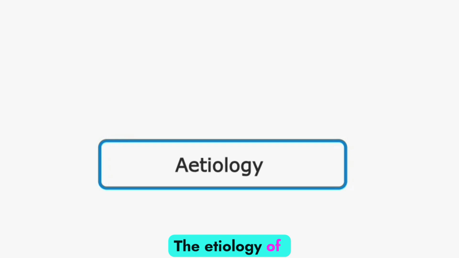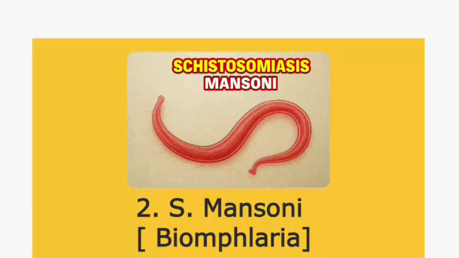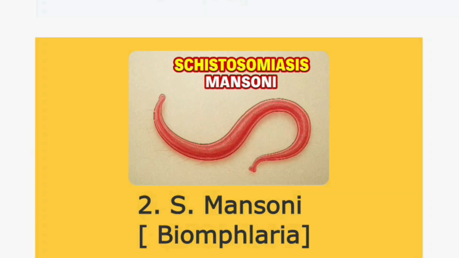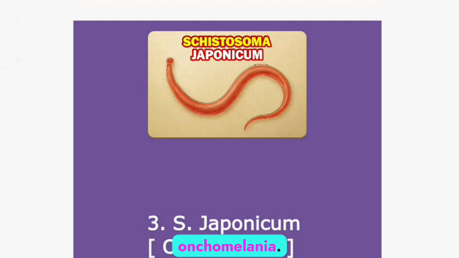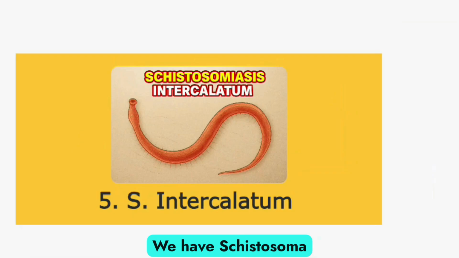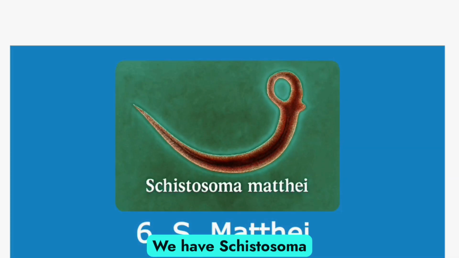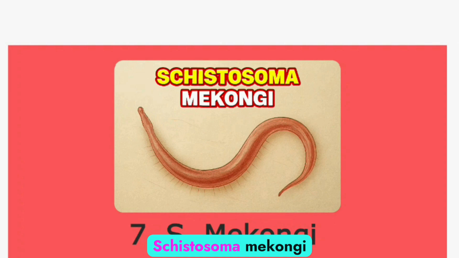The etiology of schistosomiasis: we have Schistosoma haematobium, also called the bulinus. We have Schistosoma mansoni, also called biomphalaria. We have Schistosoma japonicum, also called the oncomelania. We have Schistosoma guineensis. We have Schistosoma intercalatum. We have Schistosoma mattheei. And finally, we have Schistosoma mekongi.